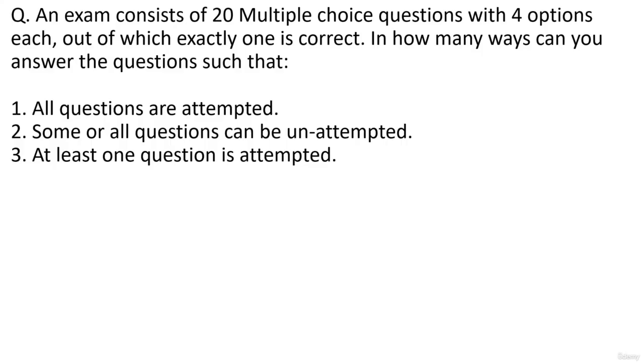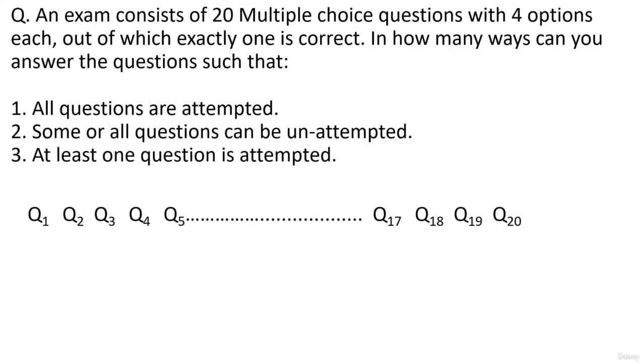So look at the very first question. All questions are attempted. So let's look at the MCQs. We have 20 MCQs, multiple choice questions. And in that, every question has exactly 4 options, right? So for let's say Q1, I will have 4 options A, B, C, and D. Now, irrespective of whichever option I select for Q1, Q2 will further have 4 options, A, B, C, D. So the number of ways of attempting both Q1 and Q2 should be 4 into 4 from the counting principle. One thing can be done in M ways, the other can be done in N ways, the total number of ways of doing them both is M into N.